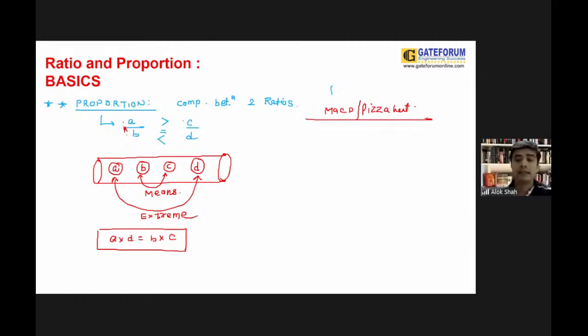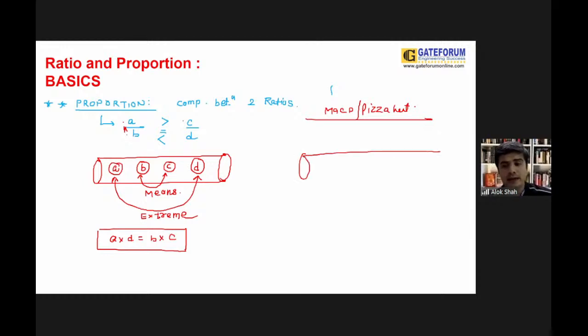Why? The reason is that if I eat an aloo tikki of McD, no matter whether I am in Kashmir, Kanyakumari, Punjab or Gujarat, say I am sitting in Ahmedabad, you are sitting in Hyderabad, and one guy is sitting in Visakhapatnam, we can directly say that for all these people the price and taste would be the same. That's the power of proportion, and that is the basic reason why people trust franchisees.